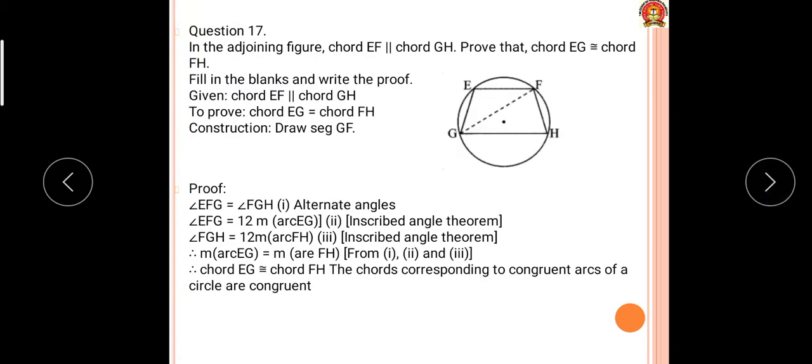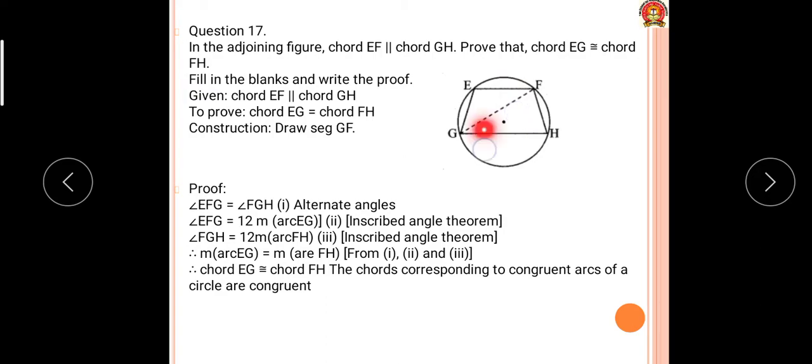Now listen to this. In the adjoining figure, chord EF is parallel to chord GH. EF is parallel to GH. Now prove that chord EG is congruent to chord FH. Very simple. Now these two are parallel. Draw the line GF, or any, EH. Now two triangles form.